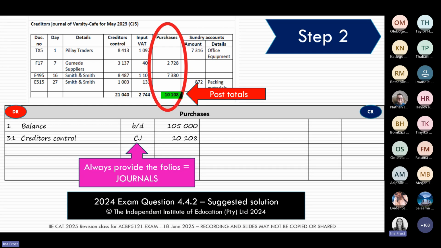Remember again, we also talked about this in learning unit number 7. You're going to put in your folio. Your folio is going to tell me in which journal I found this total, and I found the total in the creditors journal. And the details, remember, is going to be where's the other side of this entry, and the other side of a credit purchase will be in the creditors control account.